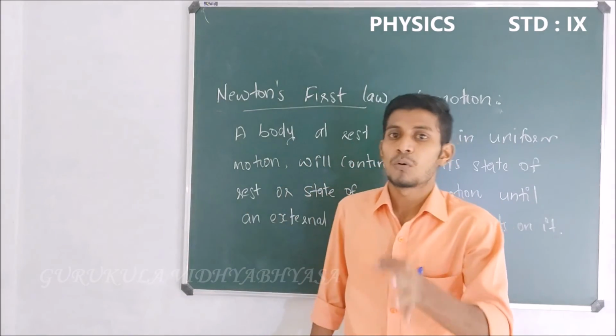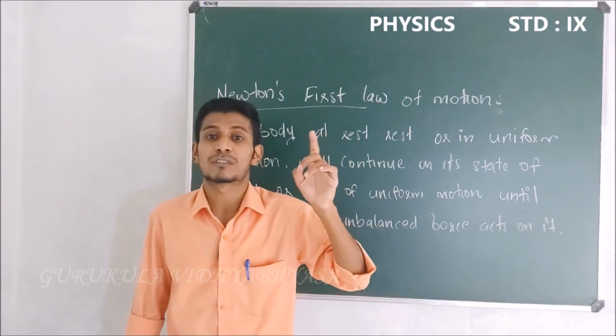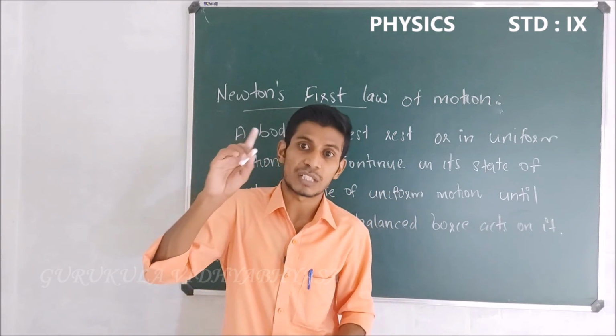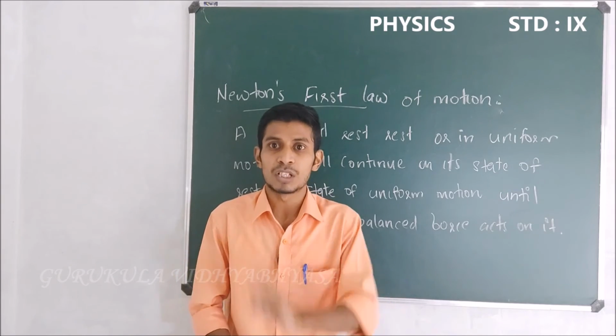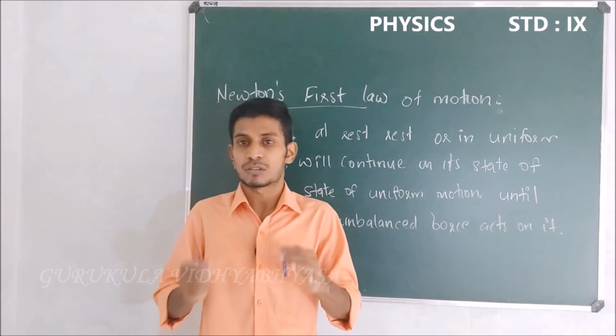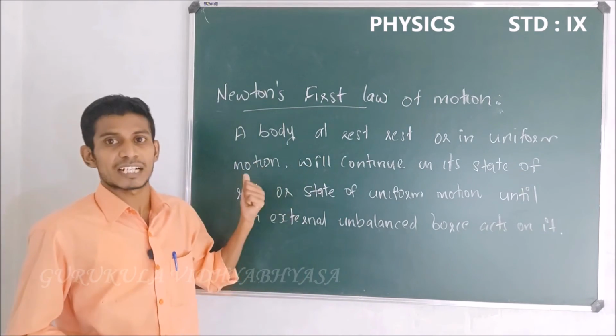So I think now what happens to us in that bus, in any car, what happens to that coin when it is placed on that card, what happens to that fan, everything are examples for Newton's first law of motion. So don't forget this law, just write it down in your notebook and read with me.